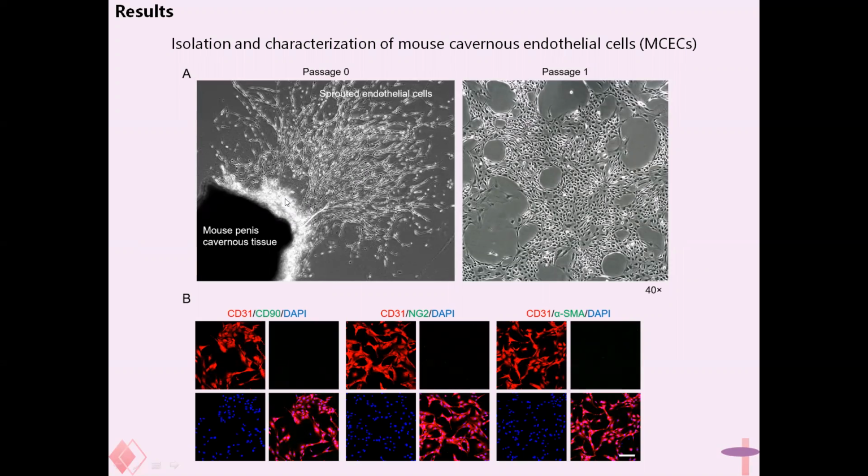These are representative images of the sprouting cells from the mouse corpus cavernosum endothelial cell tissues at passage 0 and passage 1. Immunofluorescent staining of the sprouting cells also showed positive staining for CD31, but not for the other vascular markers.